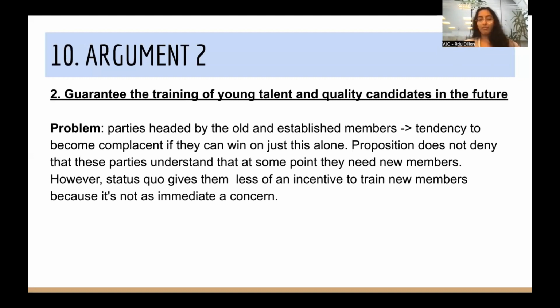This might just be a problem with politics in general, but the way you want to frame this is that there is a tendency to become complacent in status quo if parties can simply just win on this alone. So while proposition does not deny the fact that these parties understand that at some point they need members, opposition can frame it as, is that the status quo gives these parties less of an incentive to train new members because it's not as, quote unquote, immediate a concern.